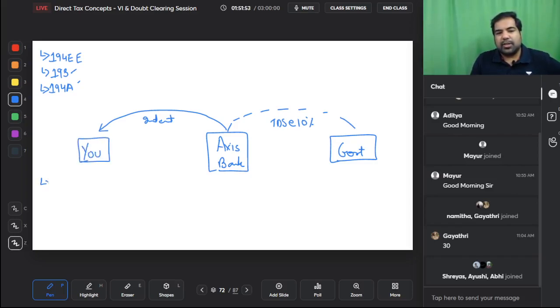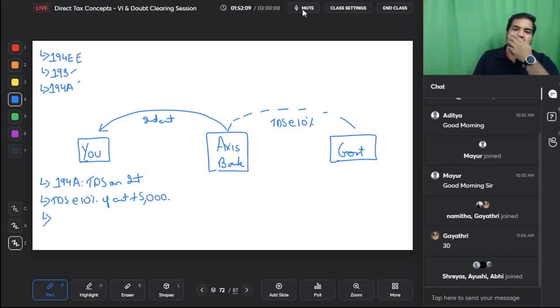So the section is 194A, TDS on interest. Again, the TDS rate is similar guys, TDS at the rate of 10% if the amount is more than 5,000.